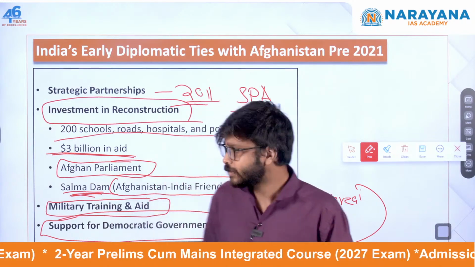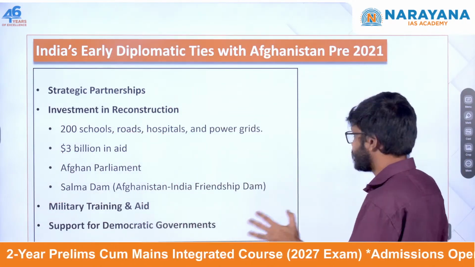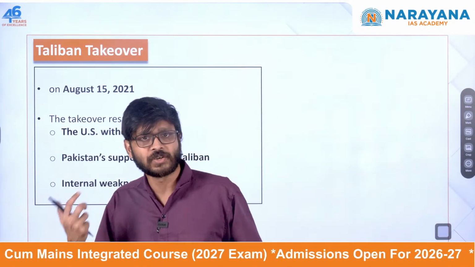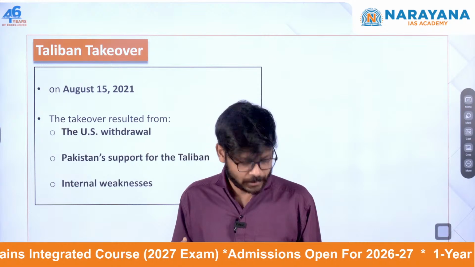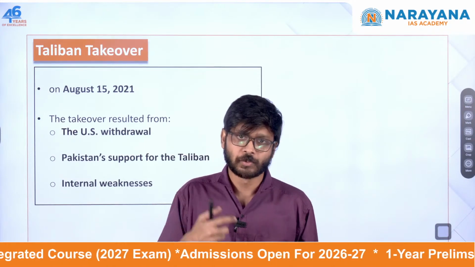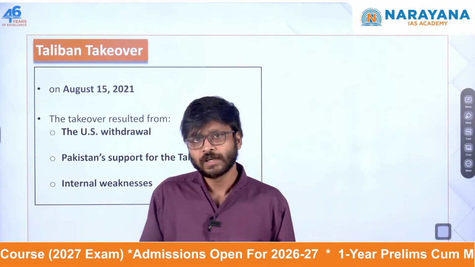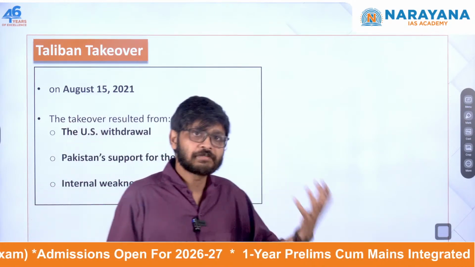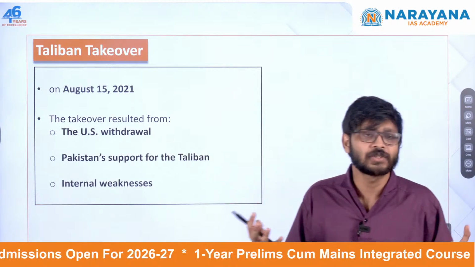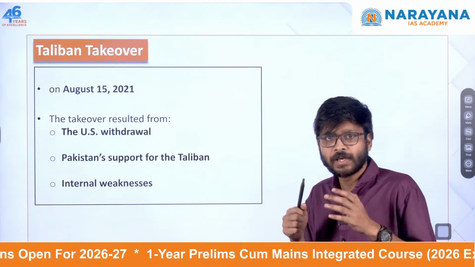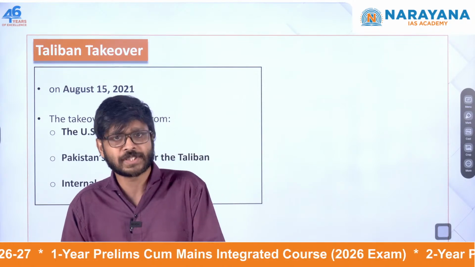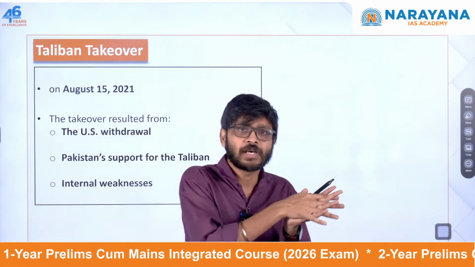After this, the government fell and the Taliban took over. On August 15, 2001, the Taliban took over control of Kabul, the capital of Afghanistan. It was a very rapid offensive against the Afghan forces, which led to the collapse of the government. At that time, Ashraf Ghani was the head of state, and the Taliban took over from Ashraf Ghani's administration.